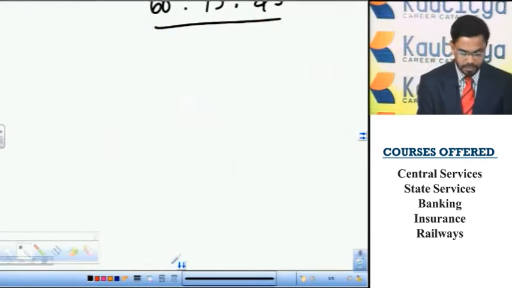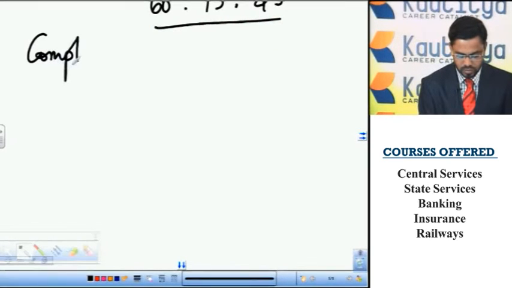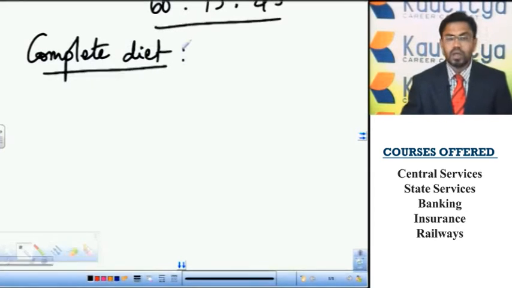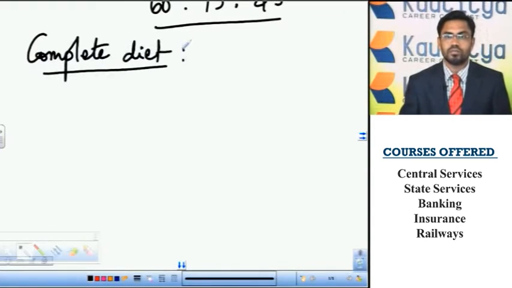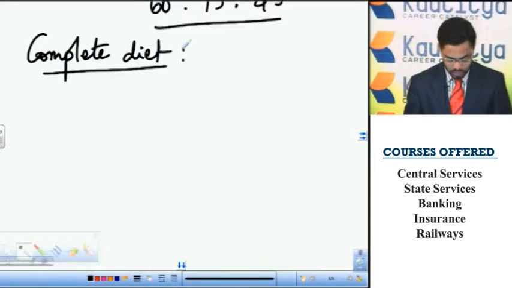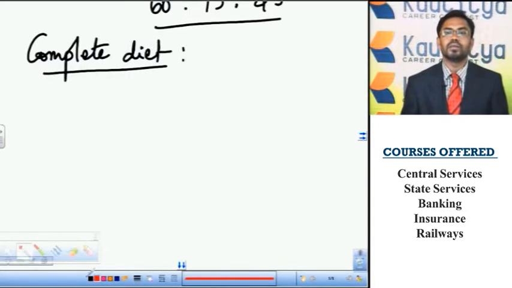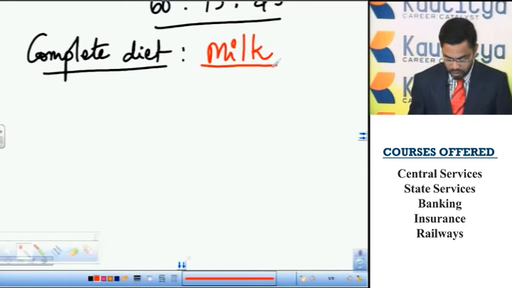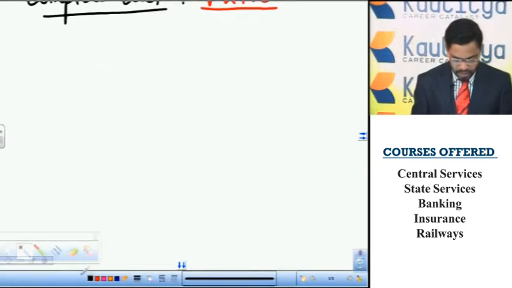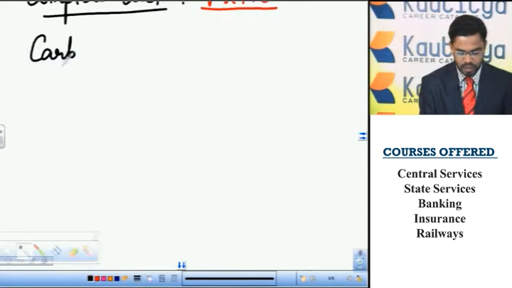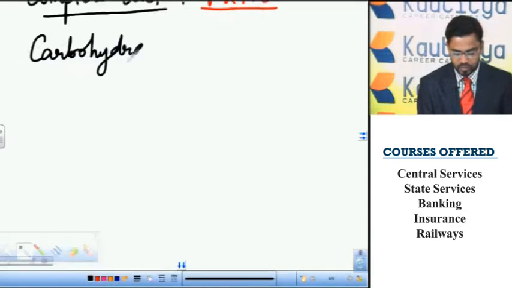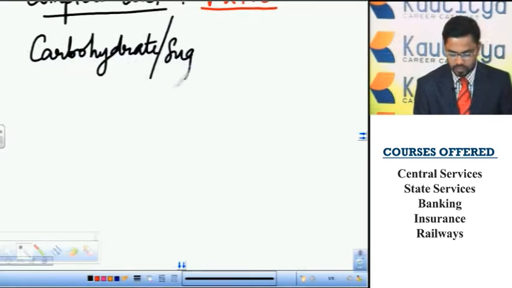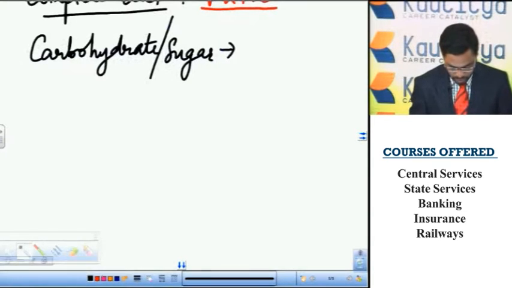Now, complete diet. Complete diet means if the diet contains all the nutrients, both macro as well as micro, it is called a complete diet. The best example for this complete diet is milk. Milk can be considered a complete diet because it contains the carbohydrate or the sugar, lactose,